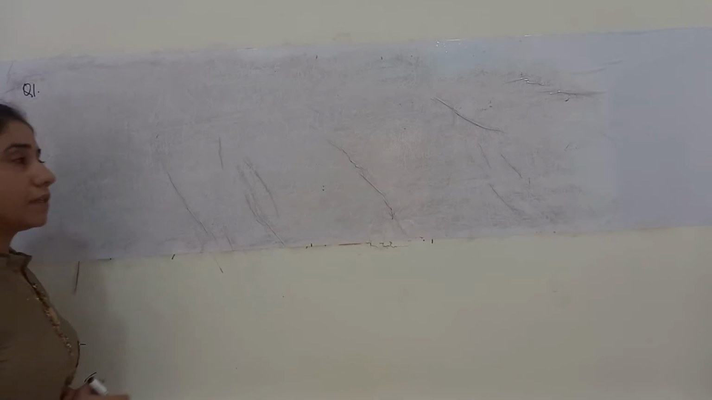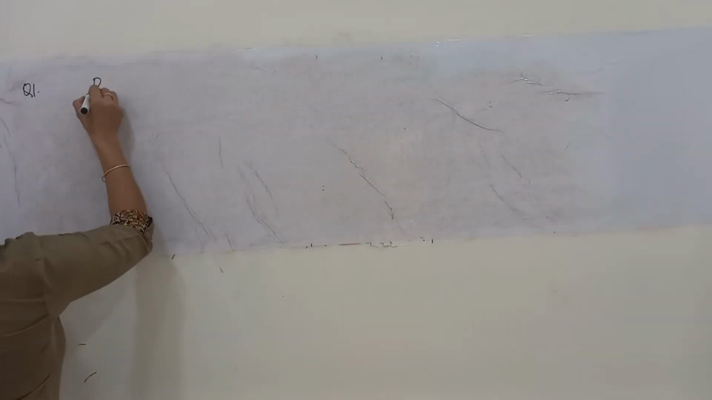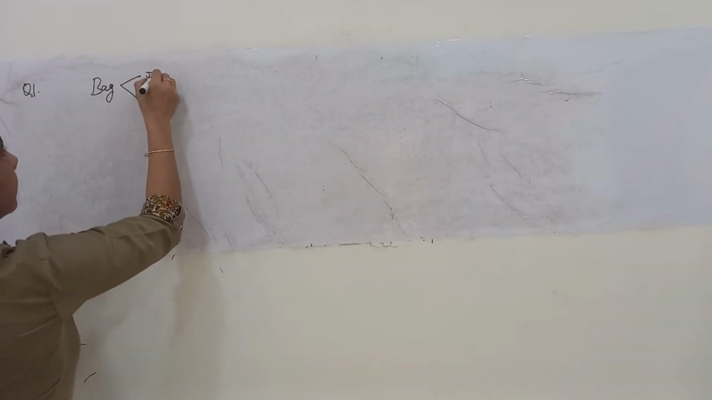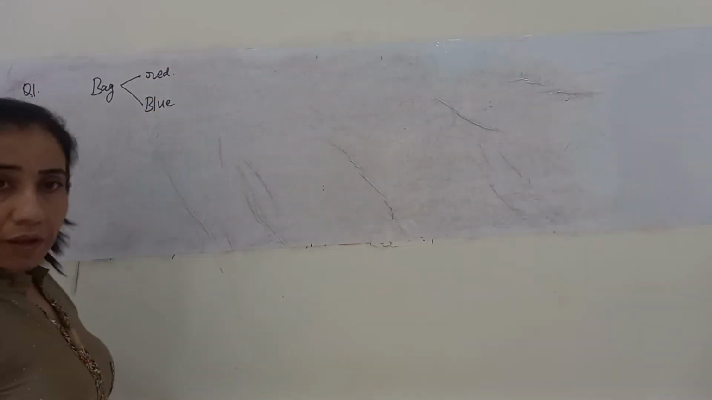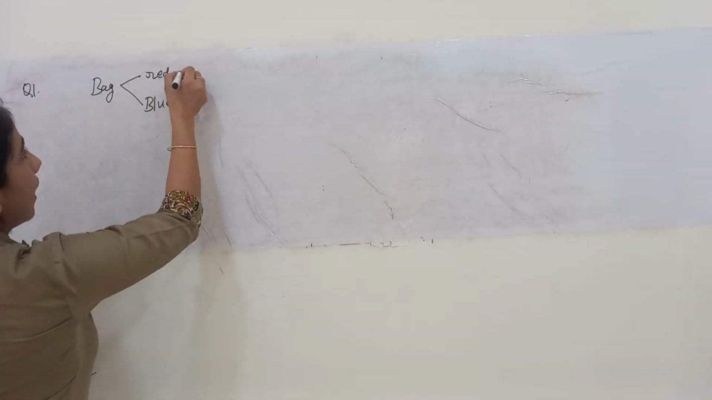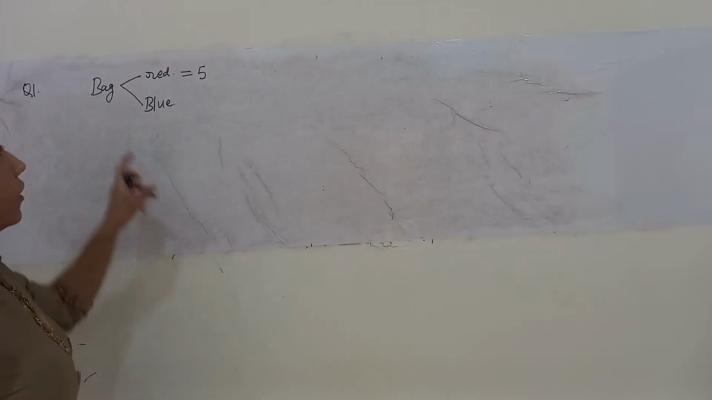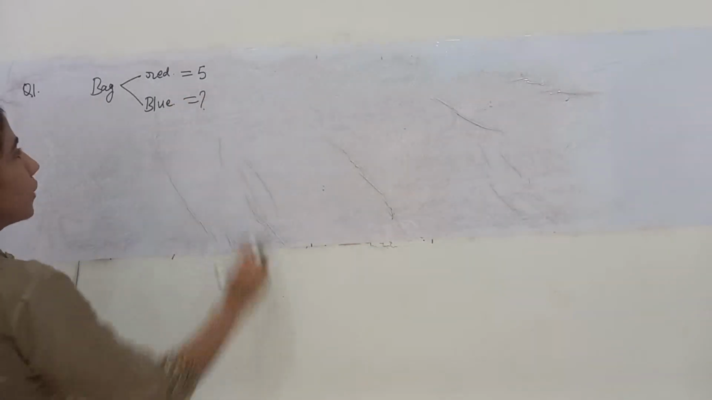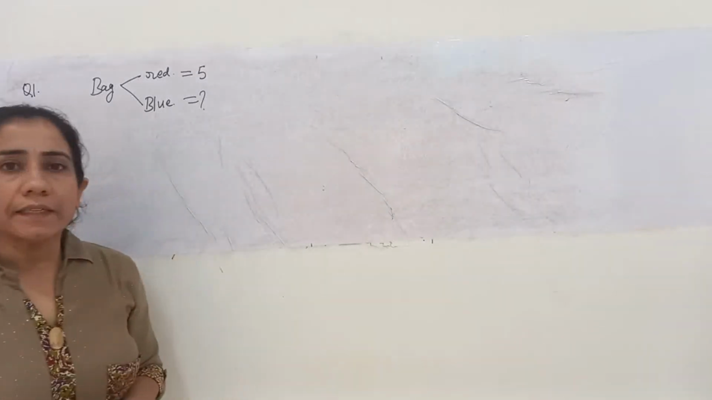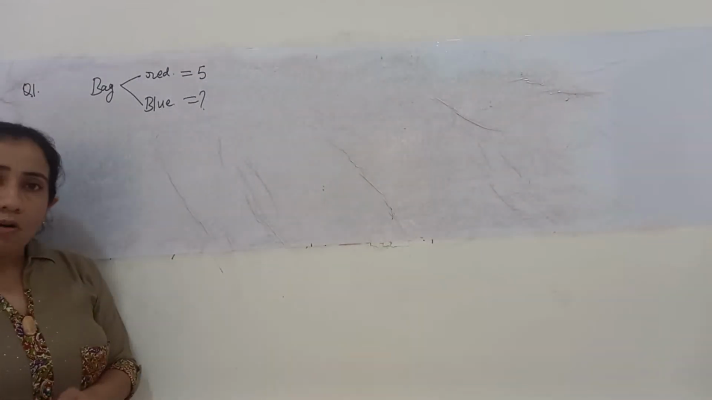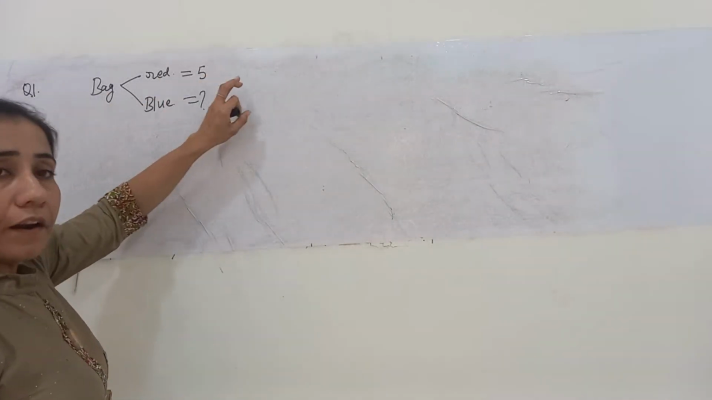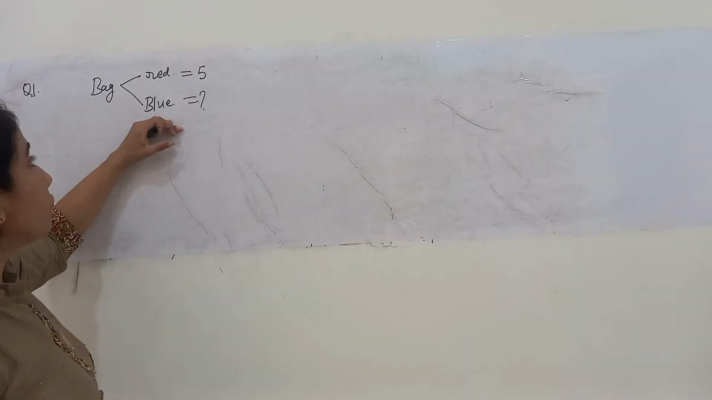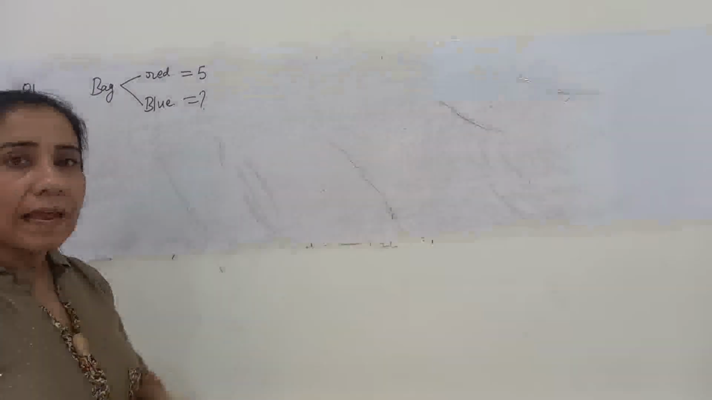Question number 1 says that there is a bag that contains balls of two colors, red balls and blue balls. The number of red balls in it is 5. The number of blue balls we have to calculate. I'll repeat the question: there's a bag which contains balls of two colors, red and blue, out of which red are 5 in number and the number of blue balls is what we have to calculate.